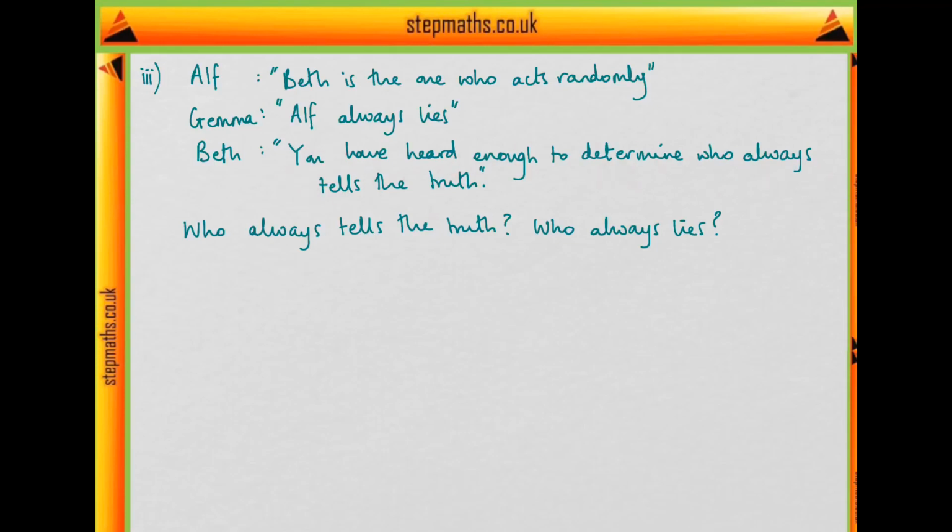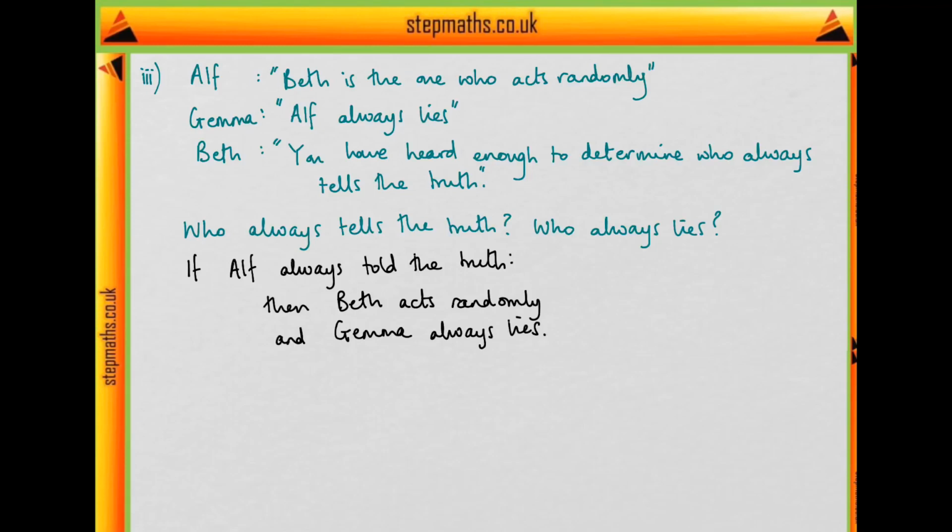So suppose Alf was the one who always told the truth. Then his statement is true, so Beth is the one who acts randomly. And Gemma's statement, that Alf always lies, would be wrong. And that's okay, because if Alf always told the truth and Beth acts randomly, Gemma must be the one who always lies. So we don't have any contradictions, but that doesn't tell us for certain that Alf is the one who's telling the truth.